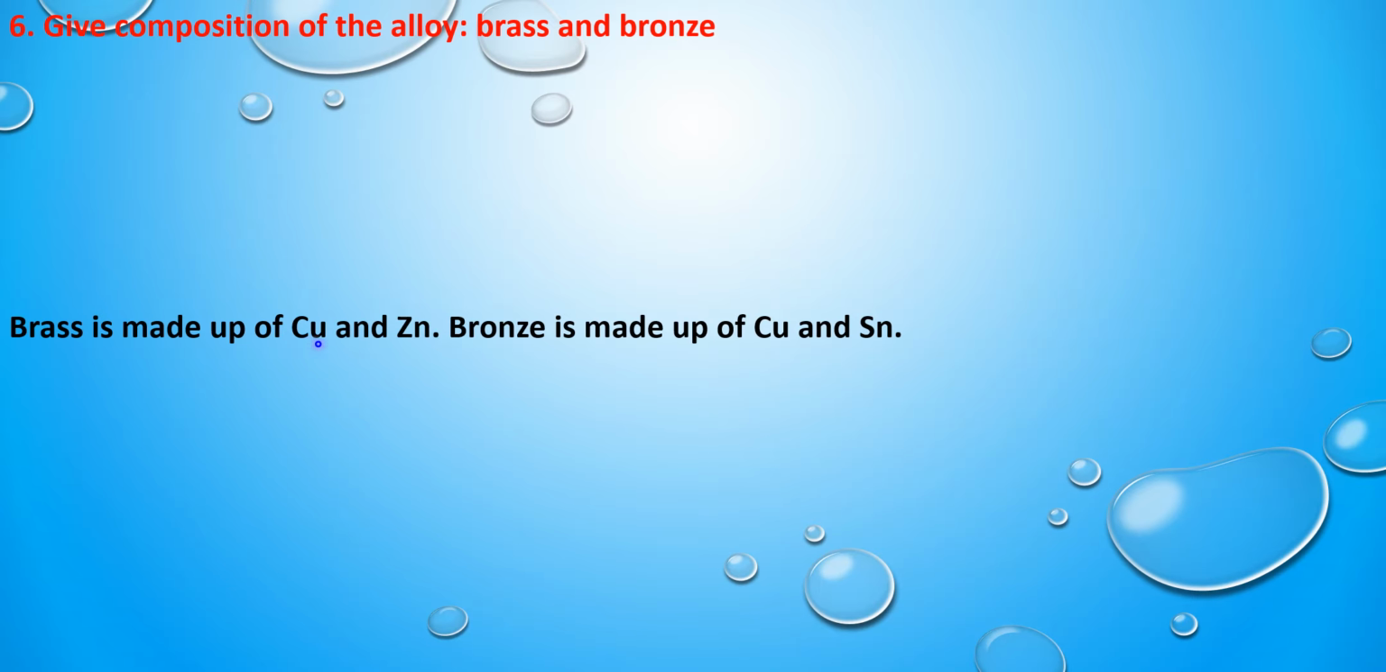Brass is made up of copper and zinc. So copper and zinc are mixed in definite proportions, then we are going to get what? Brass. And bronze is made up of copper and tin. So Sn is the symbol of tin. So when we mix these two in definite proportions, we are going to get what? Bronze. So these are the two alloys which are made up of copper and zinc and copper and tin.